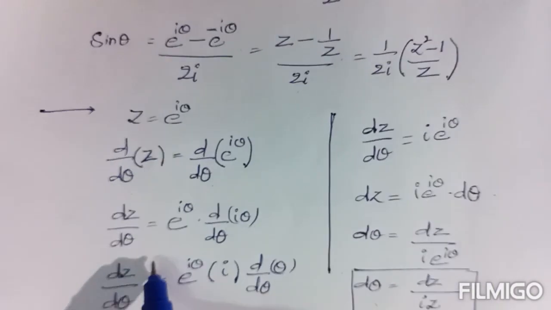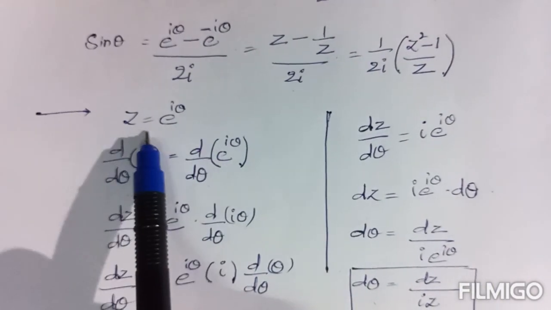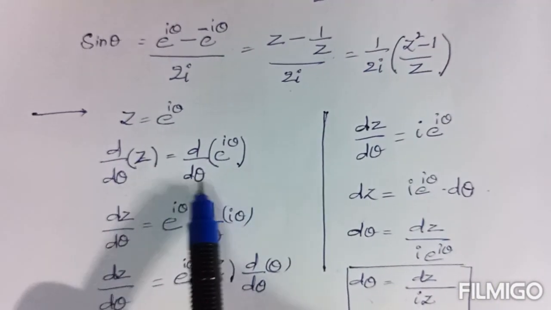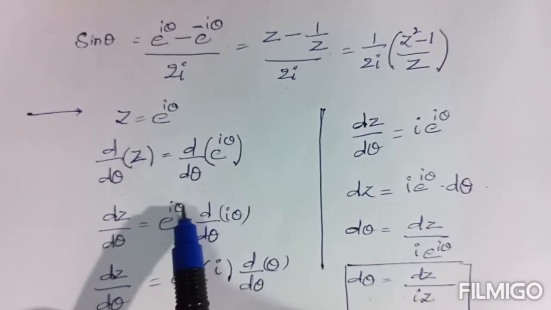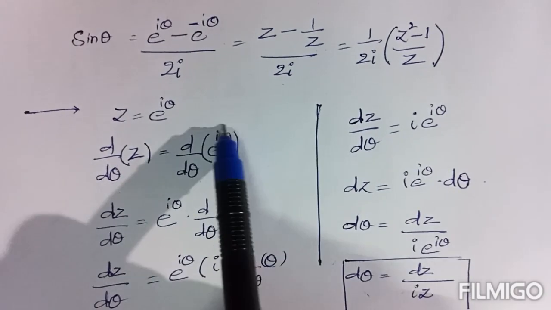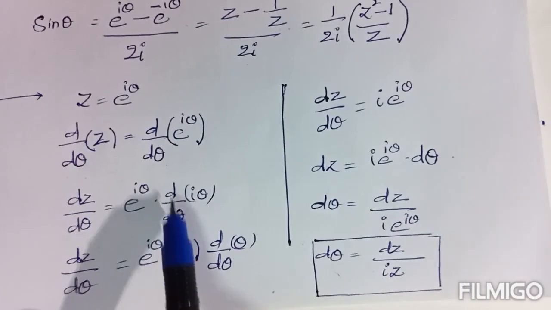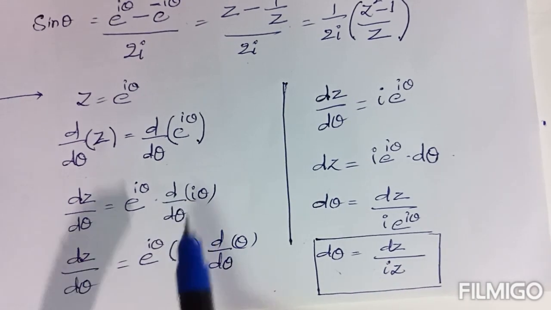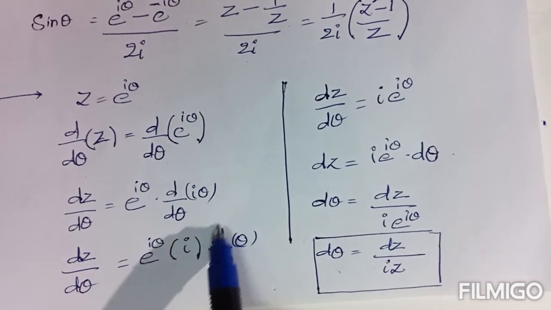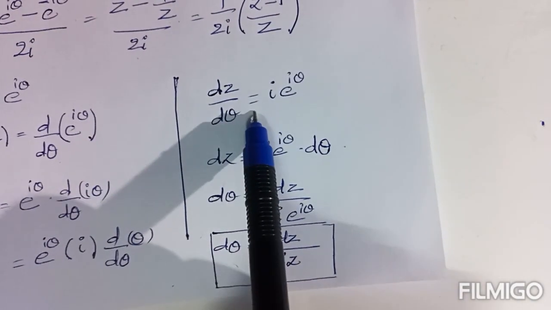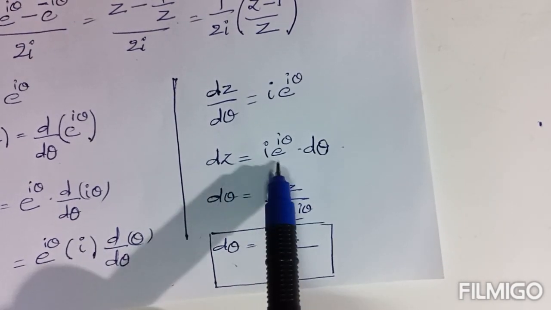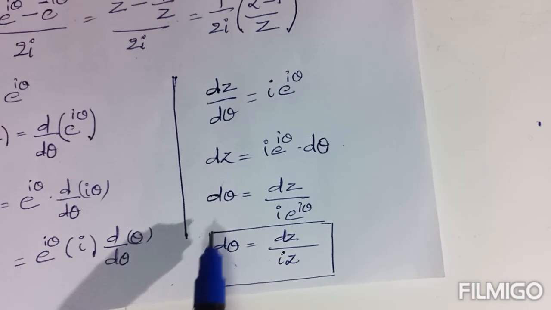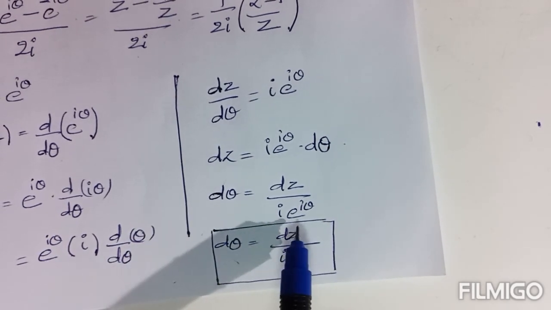Here there is a calculation part. z equal to e power i theta, differentiating with respect to theta. Now dz by d theta: the derivative of e power ax is e power ax into a, so here i is outside, and the derivative of theta with respect to theta is 1. So the next step is dz by d theta equal to i into e power i theta. dz equals i into e power i theta into d theta. d theta equals dz by i e power i theta.